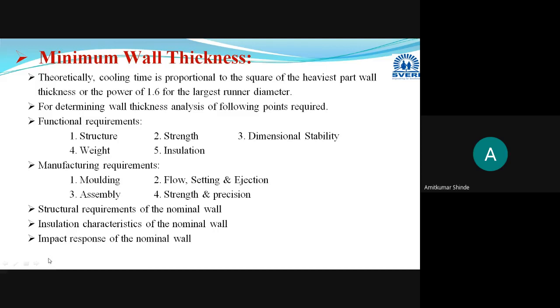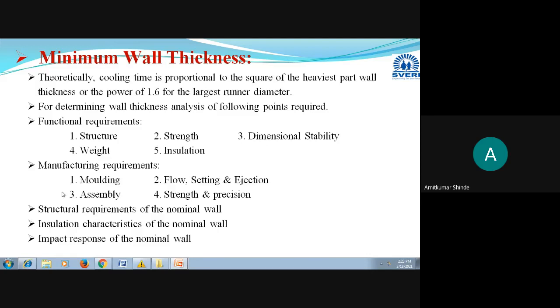Which points do you have to take into consideration? Initially, you have to start with the functional requirements, which kind of structure, and then how much strength is needed, then its weight, insulation. Here also I have mentioned the insulation characteristics, and its dimensional stability needed.